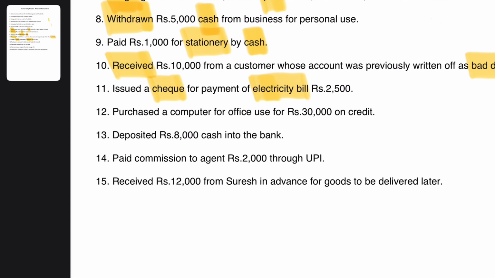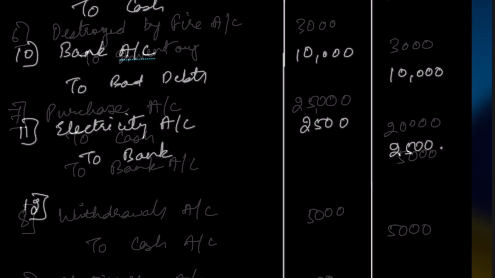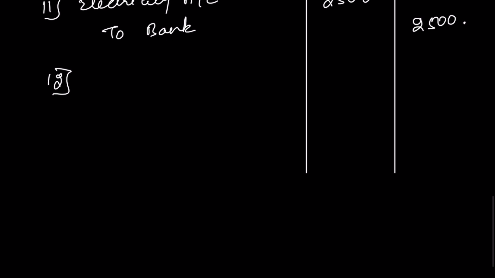That is the reason we are going to credit the accounts payable GL by 30,000. Later, when we actually make the payment to the vendor, we are going to debit the vendor's account and credit accounts payable. Right? So let's pass the journal entry for this transaction.